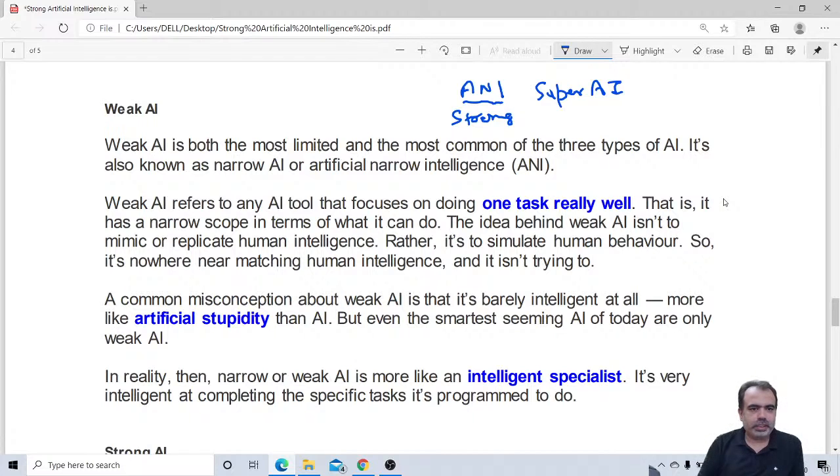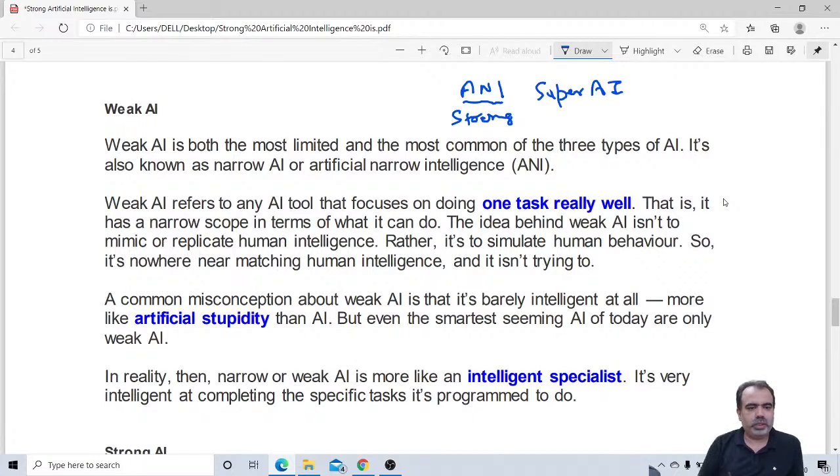So weak AI is the most limited and the most common of the three types. Basically, weak AI refers to any AI tool that focuses on doing one task really well. That is, it has a narrow scope in terms of what it can do. The idea behind weak AI is not to mimic or replicate human intelligence, rather it is to simulate human behavior.